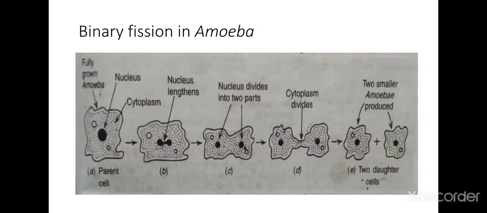After the division of the nucleus, the cytoplasm of the amoeba divides into two parts, one part around each nucleus. In this way one parent amoeba divides to form two smaller amoebae, which are the daughter cells. Fine. So this is how the reproduction of amoeba takes place by the method of binary fission.